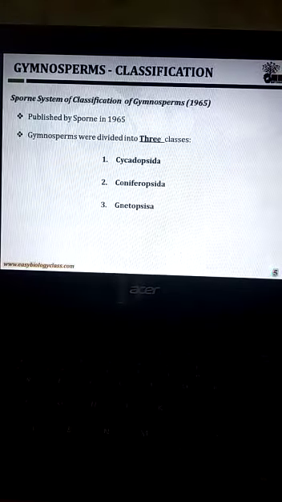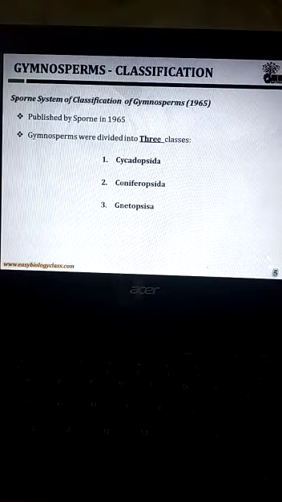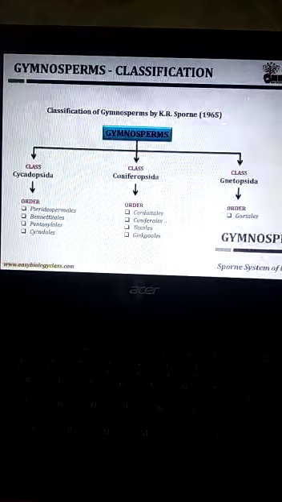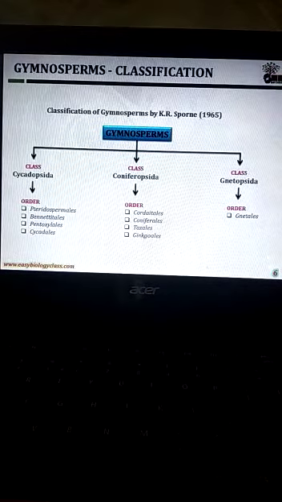Let's see the classes one by one. This is the classification of the Sporne system. He classified them into three classes: Cycadopsida, Coniferopsida and Gnetopsida.